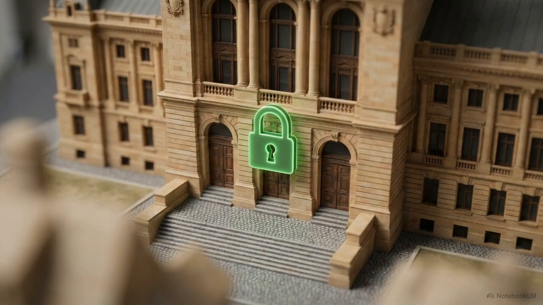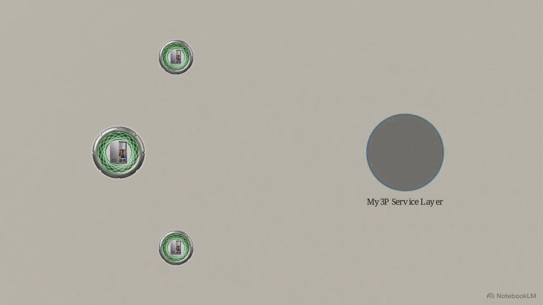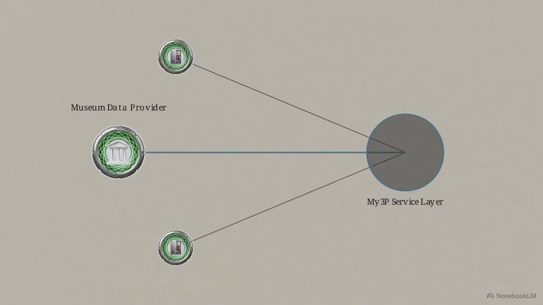Local governments will not share that data if they suspect a third-party application will permanently extract and store it. Access requires the Data Space Protocol, an emerging set of technical rules designed to facilitate decentralized sharing. Instead of a central server, My3P relies on certified data space connectors acting as secure bridges linking municipal databases directly to the service layer.